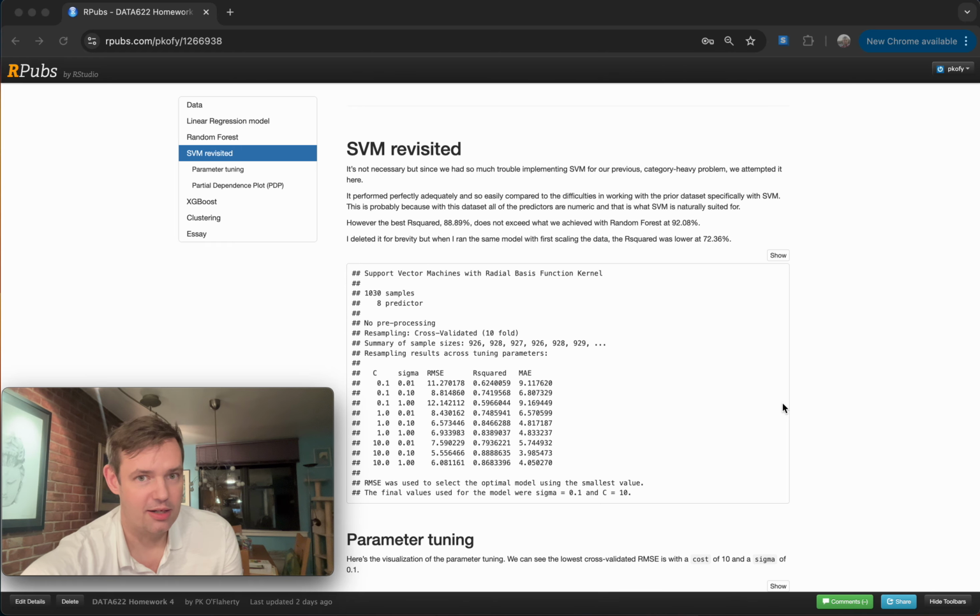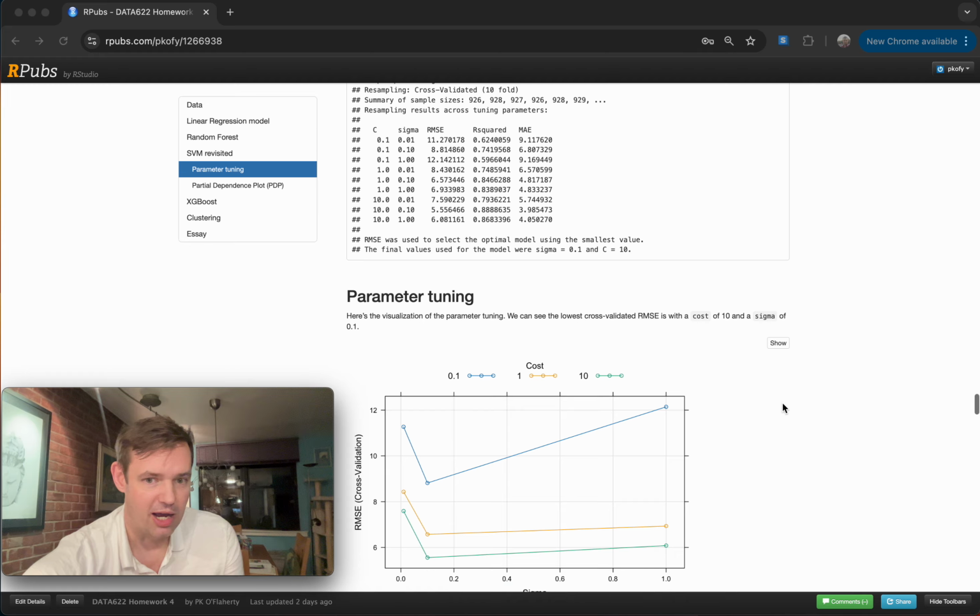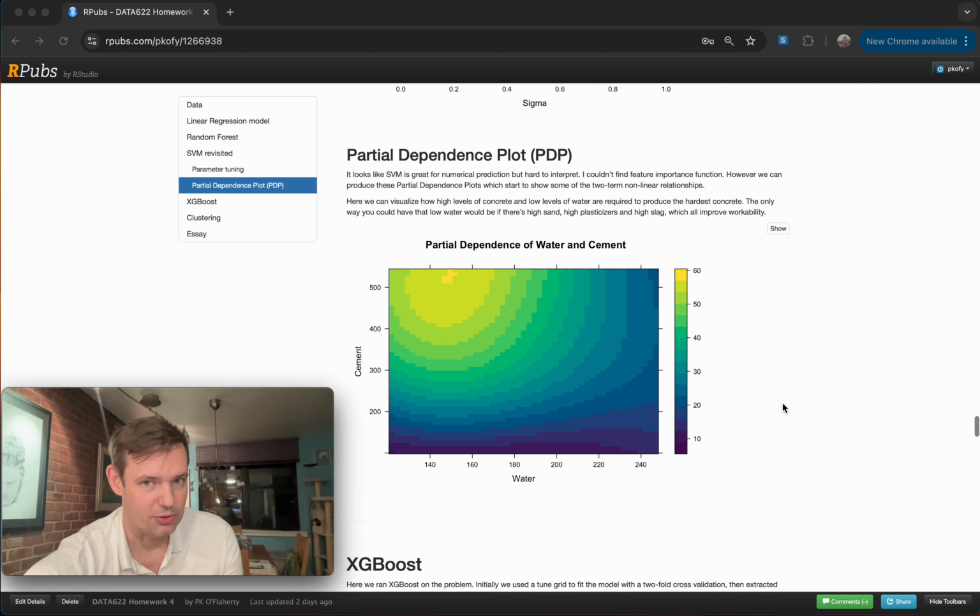We looked at support vector machines. It caused so much consternation in the last assignment that was category heavy. Here, it implemented very smoothly. It didn't have as much predictive power as random forest, 89% R squared. However, we did have this beautiful partial dependence plot.